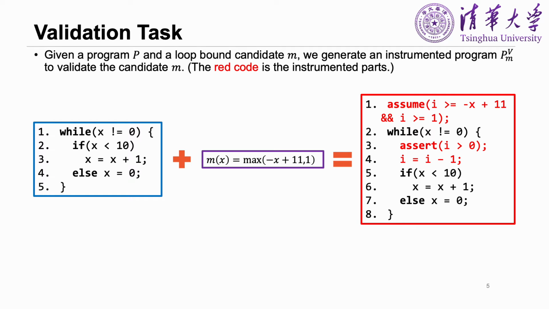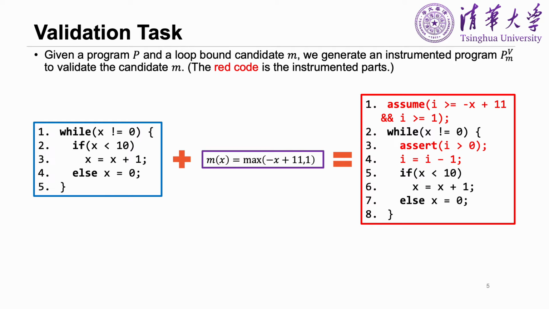Now, let's consider if we are already given a loop bound m, how to validate it. Our approach is as follows. Firstly, we instrument an assume command before the loop, which ensures the validation counter i is greater than or equal to the current bound candidate initially. Secondly, at the top of the loop body, we instrument an assert command, which requires the validation counter i is always greater than 0, and an assignment command, which makes the validation counter i decrease by 1.